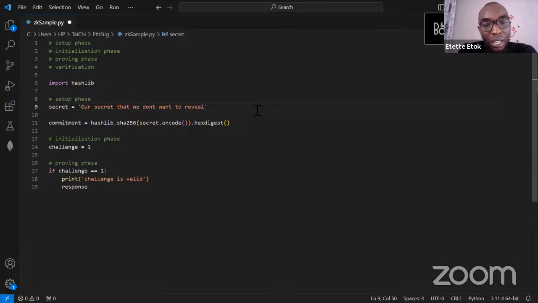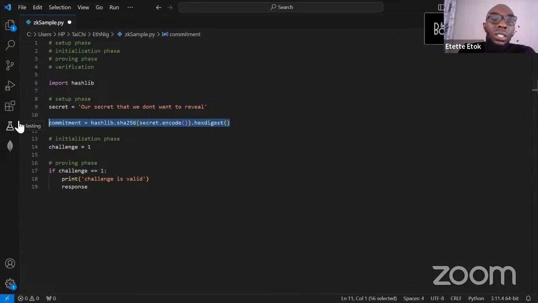Now, this secret could be, like I mentioned earlier, an NFT, some amounts of tokens, certifications, it could be anything on the blockchain, any information that the prover possesses in their wallet address, right? So the prover now says, we are saying that this is our secret, that's the information we want to prove we have without actually revealing it. So in the setup phase, after that, of course, we committed this information. This commitment is done between the prover and the verifier, but the prover doesn't actually reveal their information, right? They just commit that they claim to have this information.